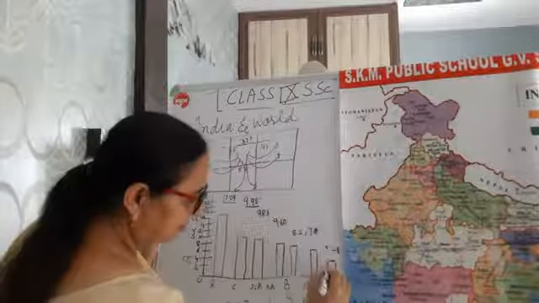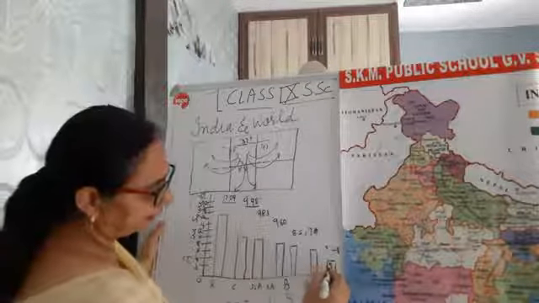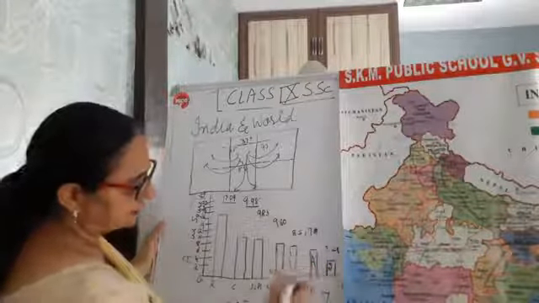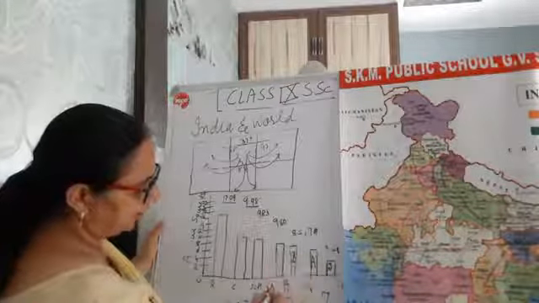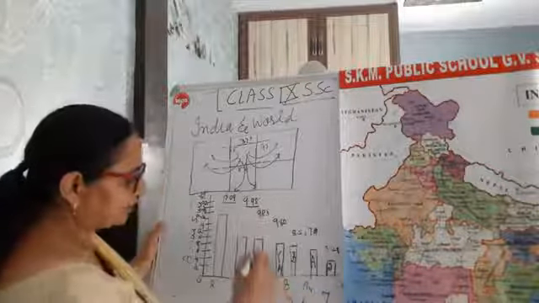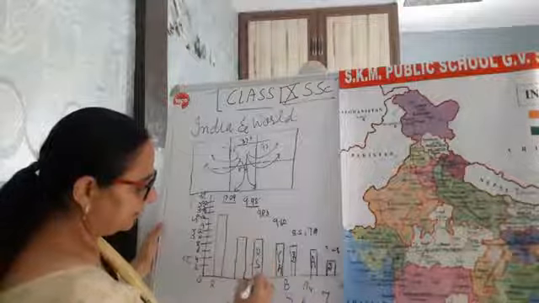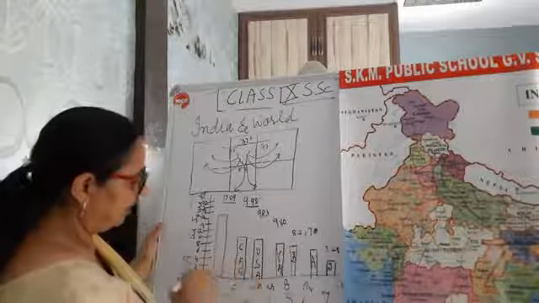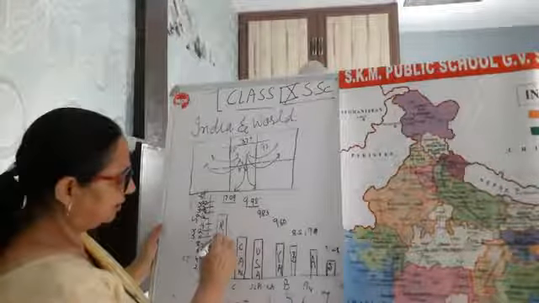Right? And it's India, right here, India. It's Australia. And it's Brazil. It's China. And it's USA. It's Canada. And it's Russia.